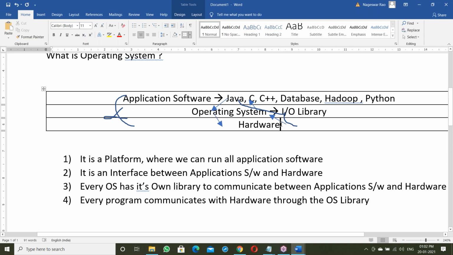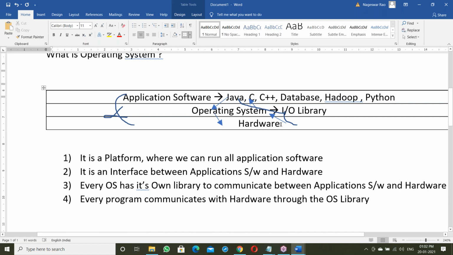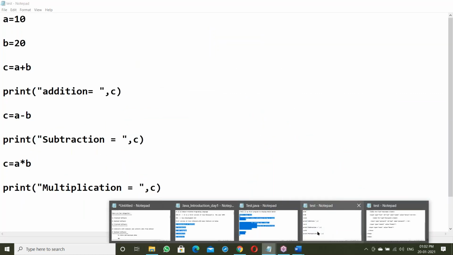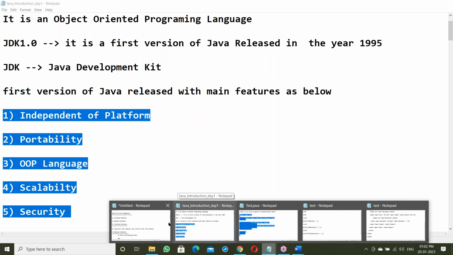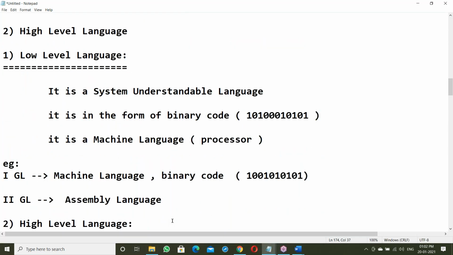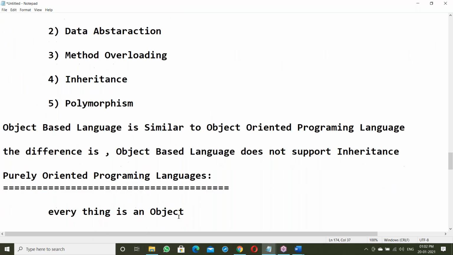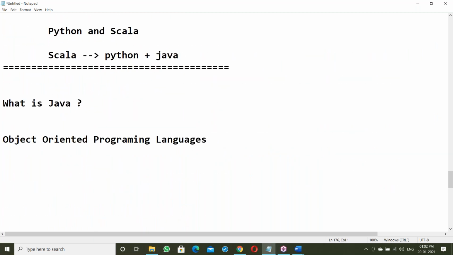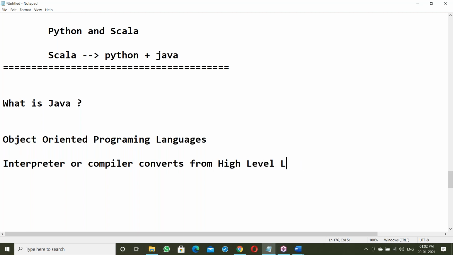Now here, interpreters and compilers are responsible. Either the interpreter or the compiler converts high level language to low level language, that is, from high level language to a language the system understands, binary code.